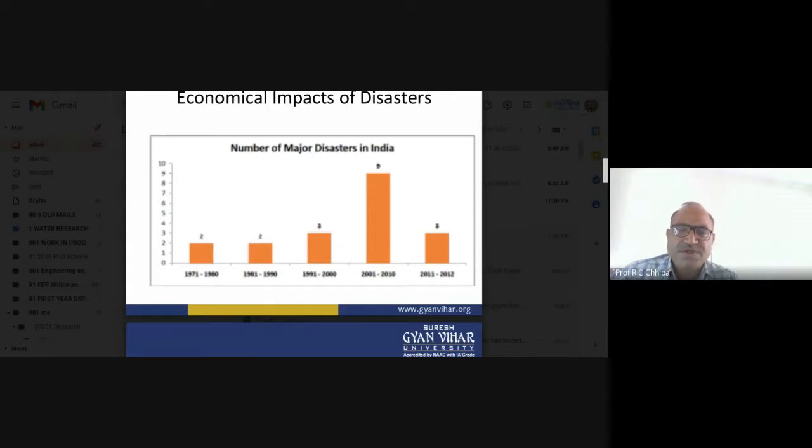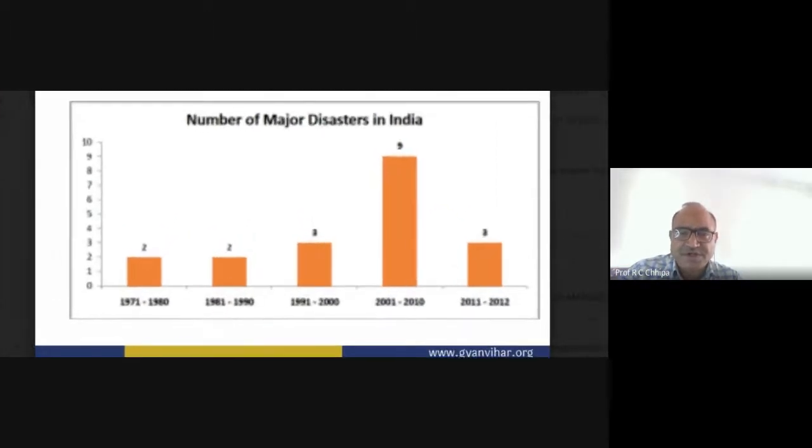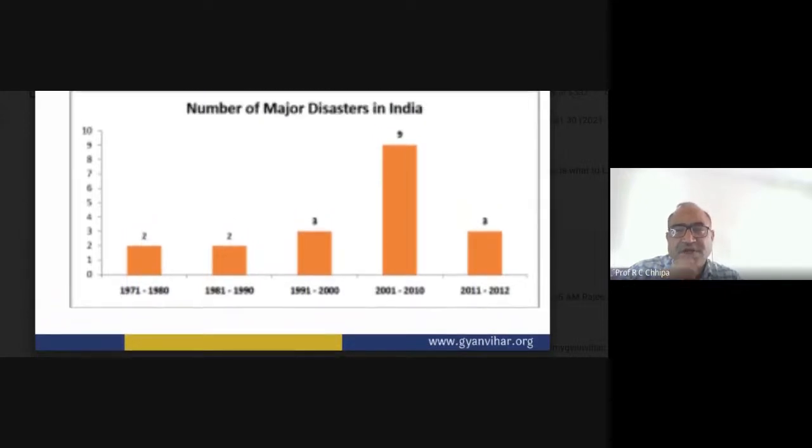So Bhuj concerned, that is 26th of January 2001, a major disaster in the form of an earthquake occurred in Gujarat. So here is some of the data that can correlate to major disasters. Whenever the major disasters occur, definitely the economy is disturbed.